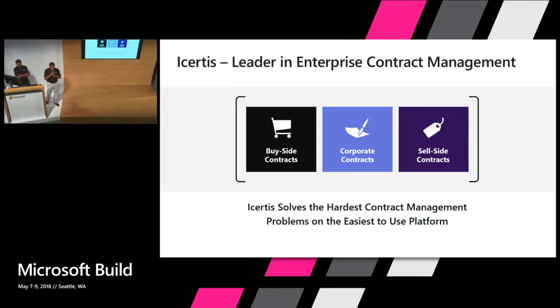So who is Icertis? Icertis is the leader in enterprise contract management. Every enterprise in the universe has one or the other type of contracts that they deal with, either with the customer or the vendor, or maybe corporate contracts like NDA, M&A contracts, and things like that. And Icertis is a platform on which the contract management can be done for any type of contracts, for sell side, buy side, or corporate contracts.